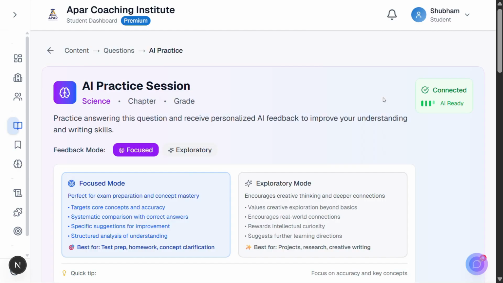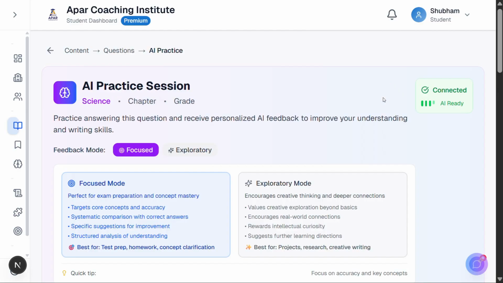You're now viewing the AI practice session page for a science question. Notice the brain icon and purple gradient. This visual design signals you're entering an AI-powered learning zone. The right side shows important status indicators. A green checkmark with Connected, confirming your AI tutor is ready. This real-time connection status ensures you always know when the AI is available to help you.